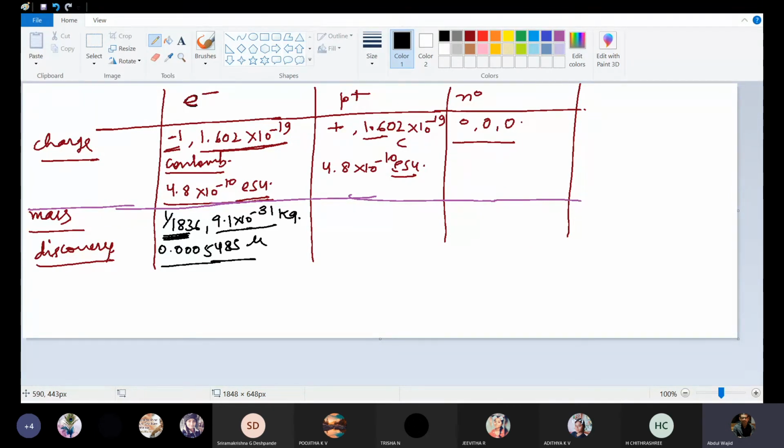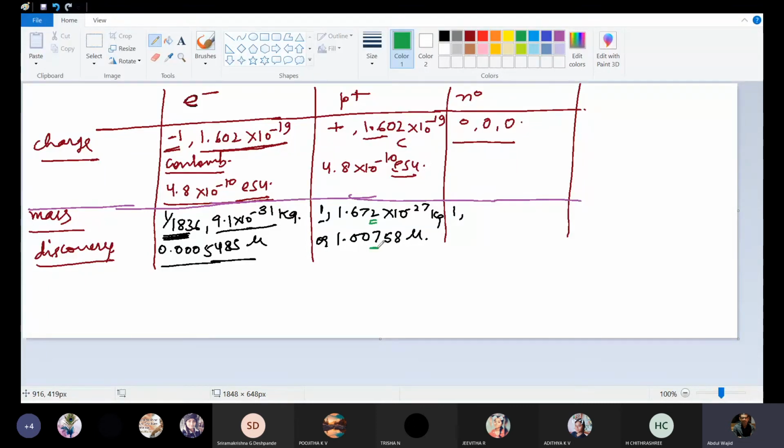Now see the mass of the proton. Relative mass of the proton is 1. And the actual mass of the proton is 1.672 into 10 to the power minus 27 kg, or 1.00758 AMU. What about the relative atomic mass of the neutron? It is also 1, like that of the proton, and its actual mass will be 1.674 into 10 to the power minus 27 kg.